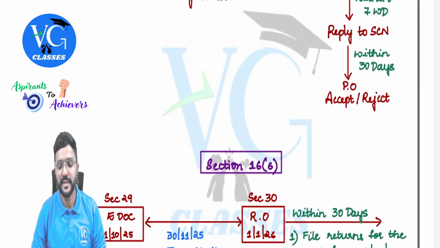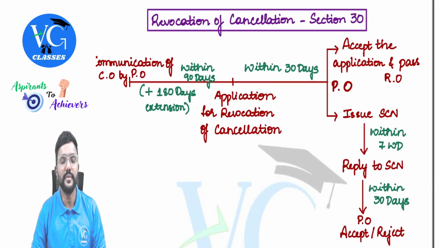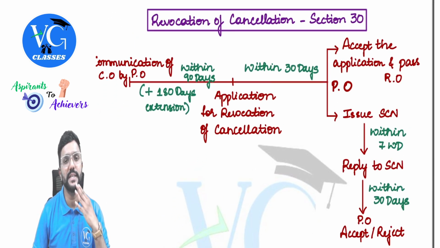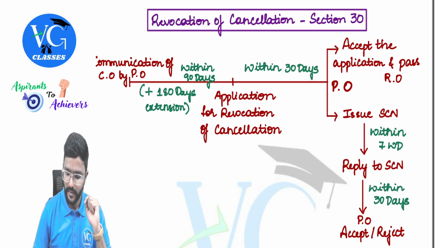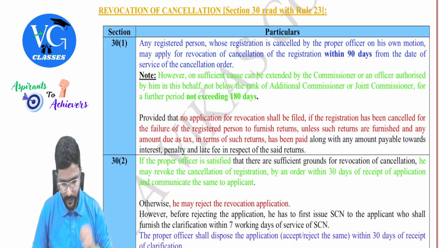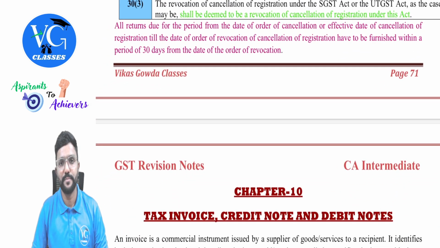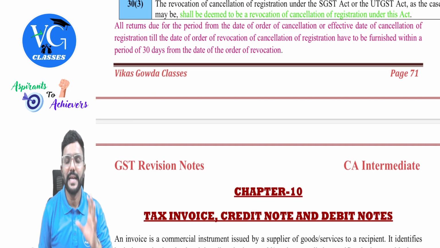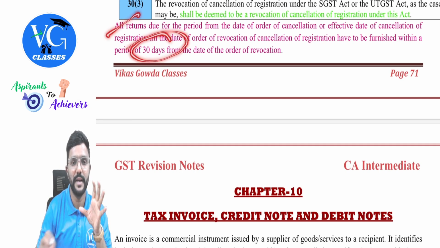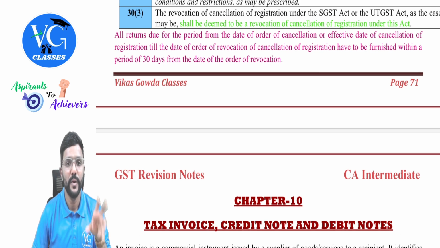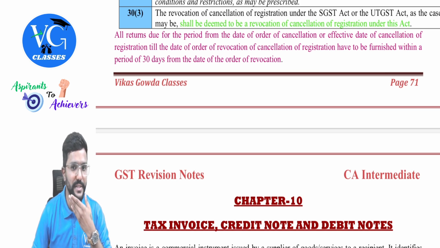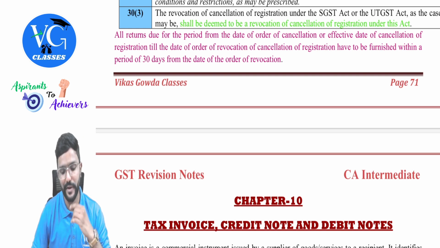Sir, once a person's registration is cancelled, can he apply for a fresh registration again? Yes, he can. Now, if a revocation order is passed, then a return has to be filed within 30 days. I will just read out the last part: all returns due for the period from the date of order of cancellation or effective date of cancellation of registration till the date of order of revocation of cancellation of registration have to be furnished within a period of 30 days from the date of the order of revocation.